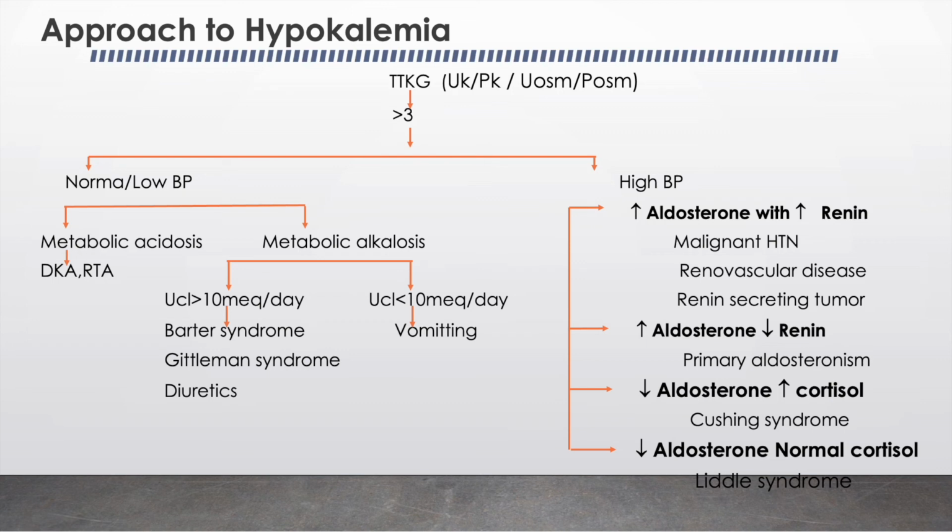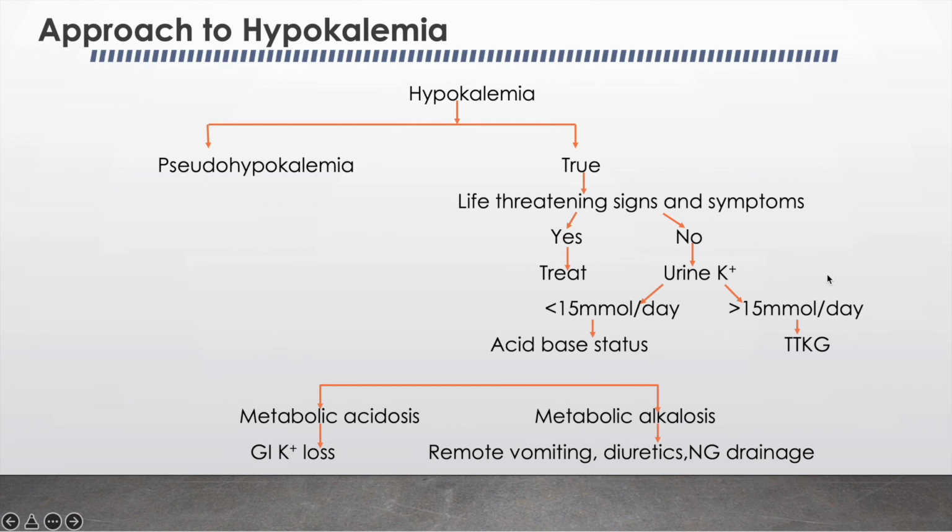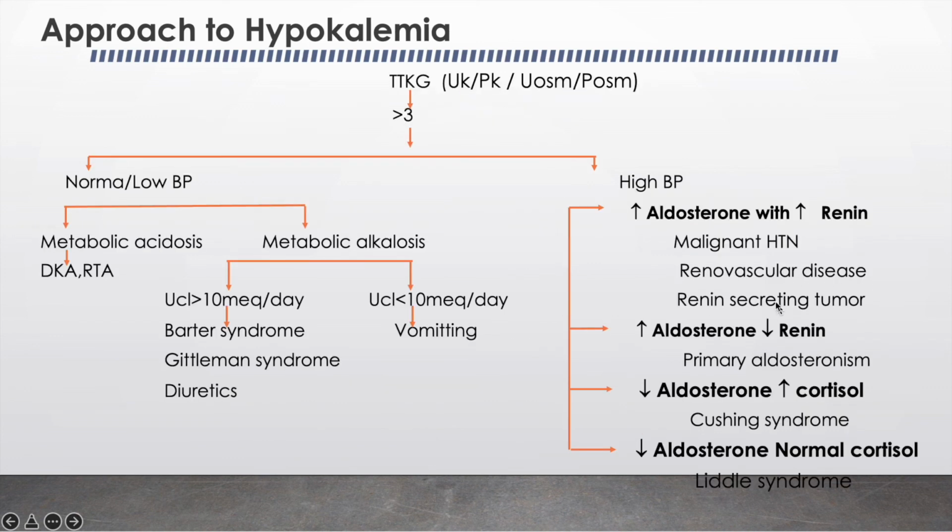In case of hyperkalemia, the TTKG normal value will be more than 10, and in case of hypokalemia, it should be less than 3. So if it is less than 3, it reflects the adequate renal handling. But if it is more than 3, it means there is renal potassium loss. So in our case, we are seeing this one, so there is renal potassium loss. So this transtubular potassium gradient would be more than 3. And this is the formula to calculate the TTKG.